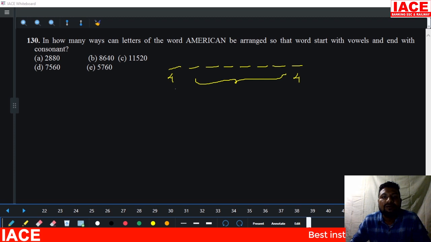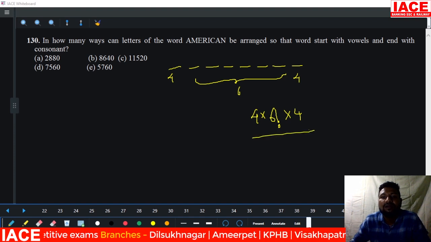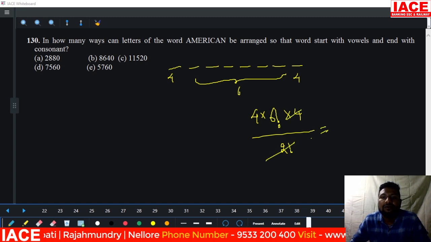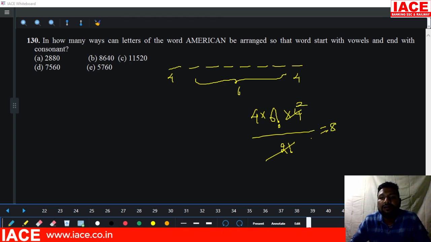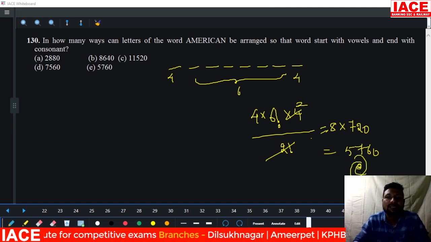Here we exchange 4 letters, 4 vowels and 4 consonants. The remaining 4 letters can shuffle themselves: 6 factorial. And here you can observe that A is repeated, for that purpose we write 2 factorial. 2 factorial value is 2. 2 into 4 is 8. 8 into 720, the 6 factorial value, 8 sevens are 56, so 5760. Then the option is perfect. Option A is correct.